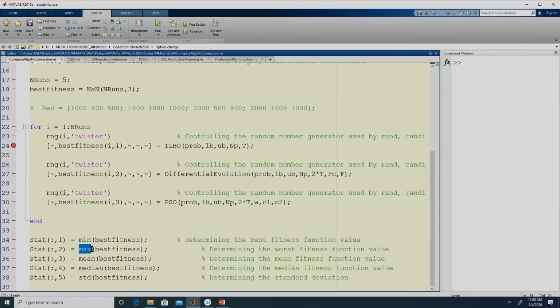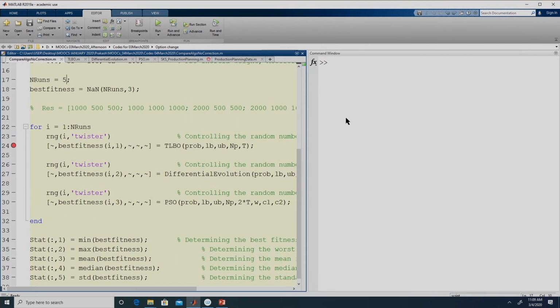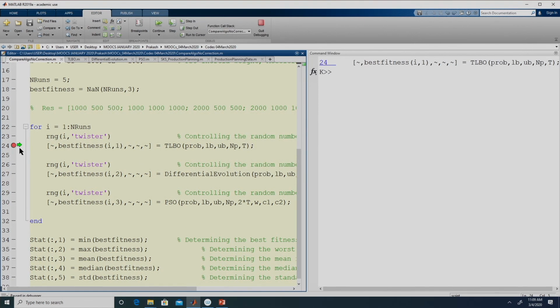The second column, similarly for all the 3 algorithms, will contain the worst fitness function value. Remember, all these 3 algorithms have been written for minimization. So this is max of best fitness, and then, similar to what we did previously, mean for each algorithm, median for each algorithm, standard deviation for each algorithm, considering the 5 runs which we are executing. Let us see what happens if we execute this. Here I had kept a breakpoint. Let me remove that breakpoint. It takes a little while to solve.